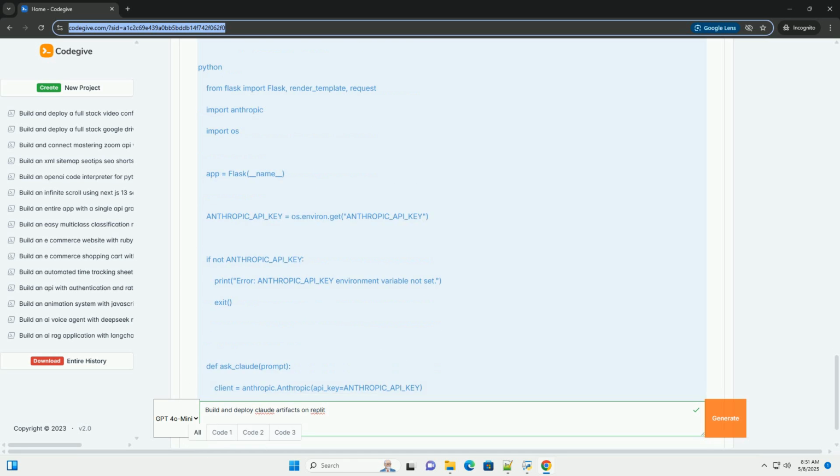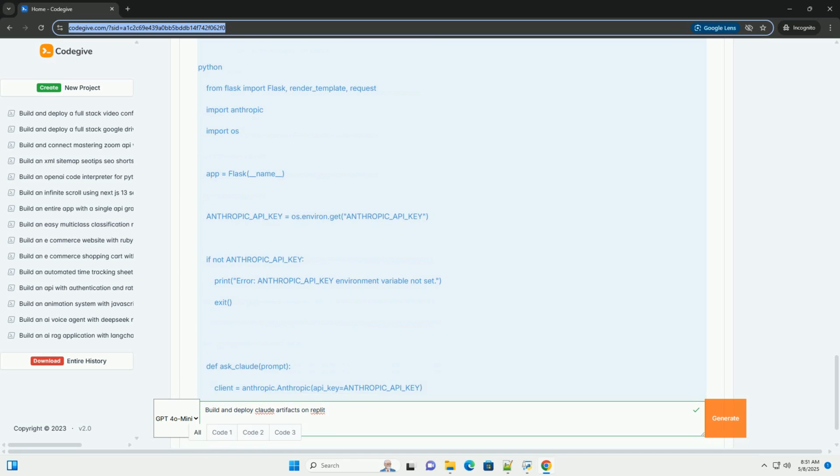0.0.0.0 makes the application accessible from outside the Replit environment. --port 8080 sets the port number. --reload enables automatic reloading of the server when you make changes to the code, for development. Replit will display a URL in the Replit shell or in a new browser tab. Click on the URL to open the web application in your browser.